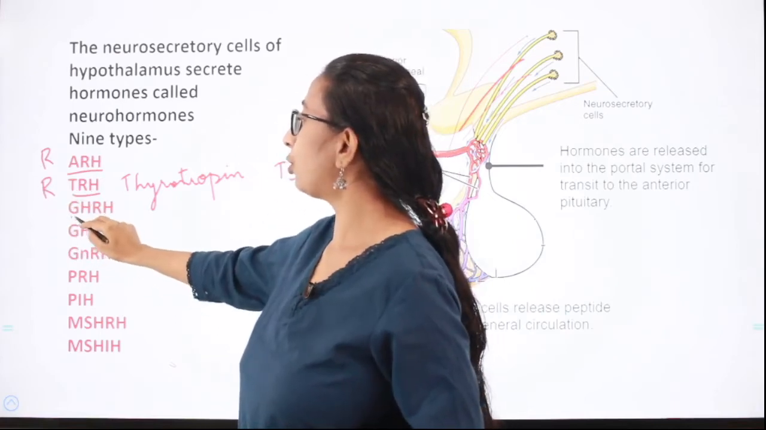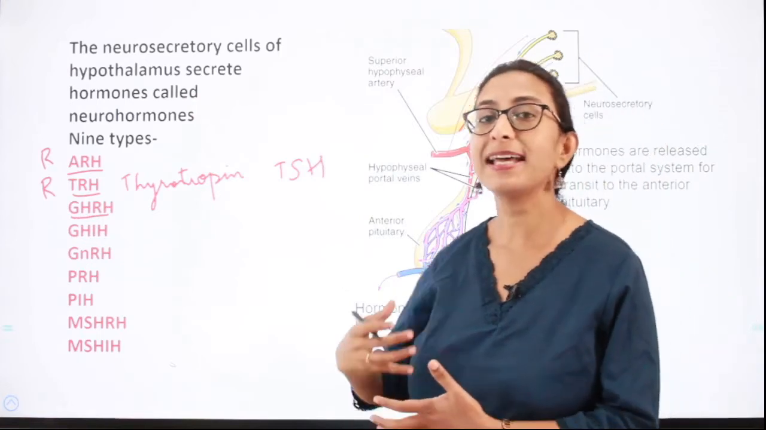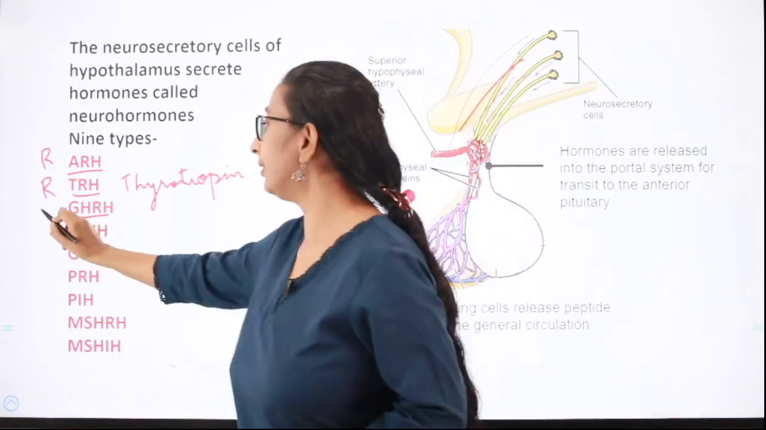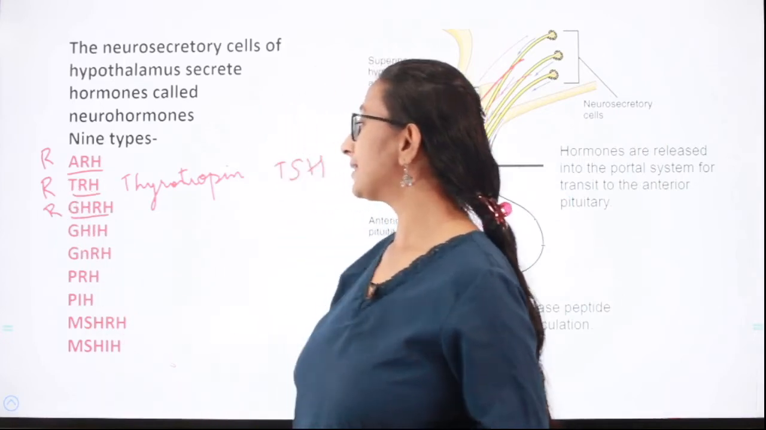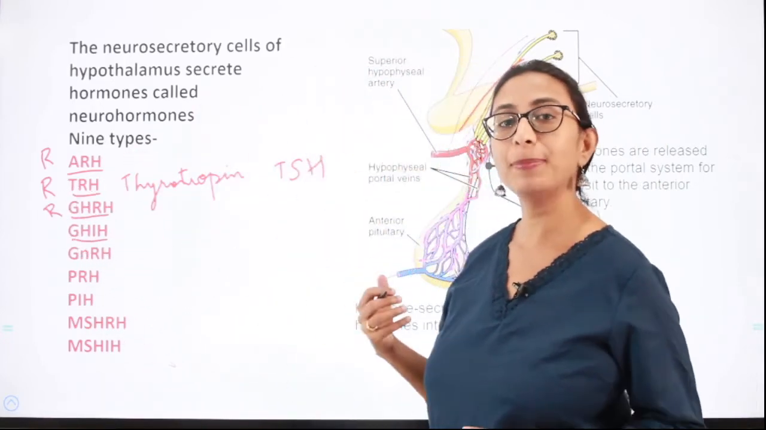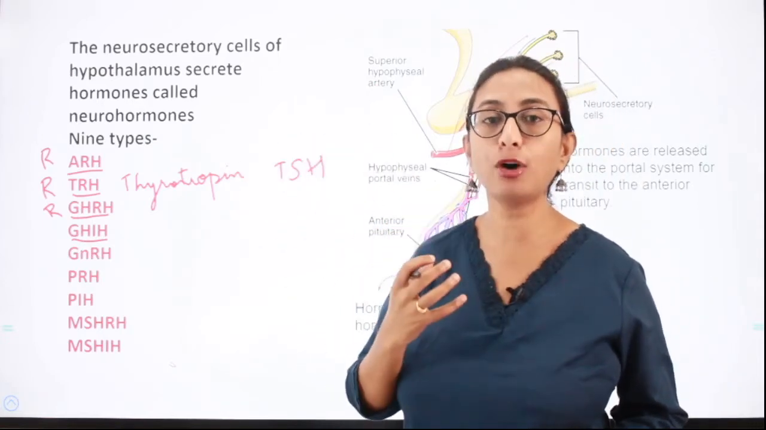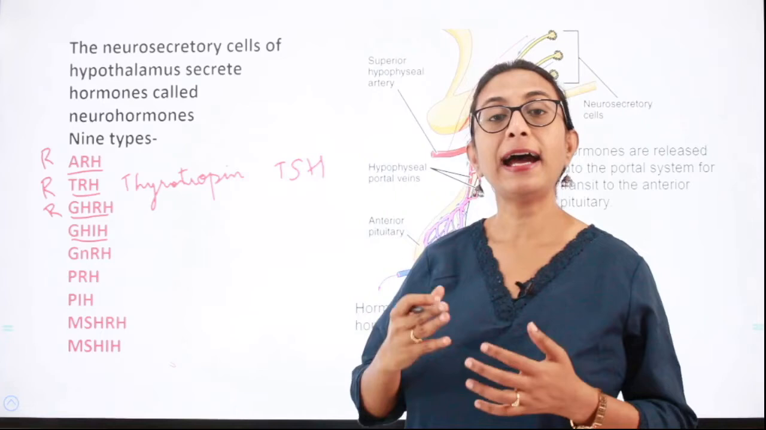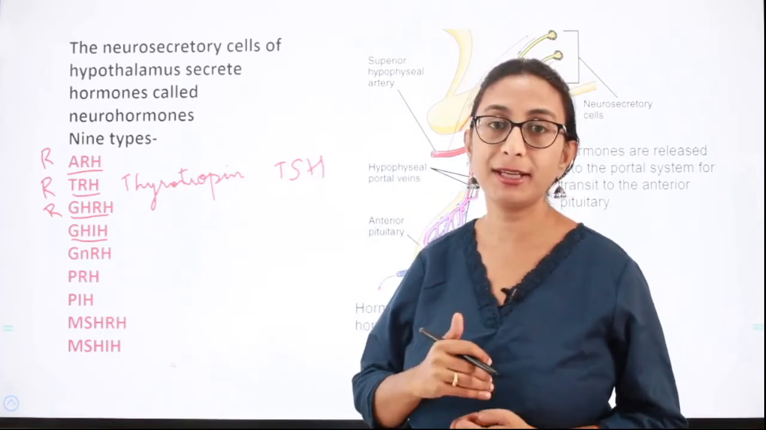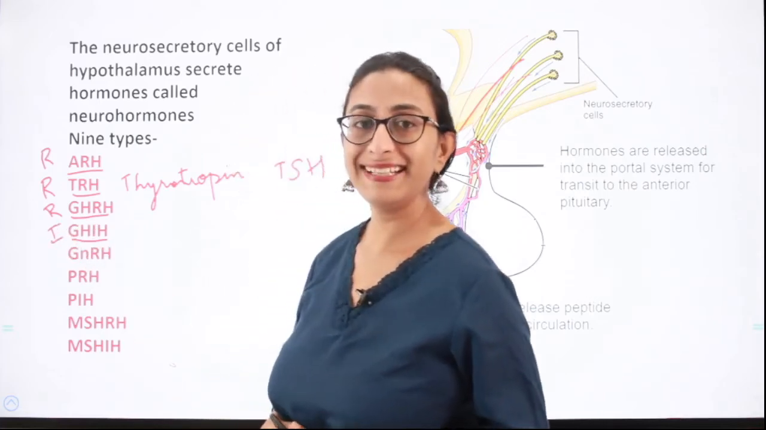Next comes the growth hormone releasing hormone. So what does this do? This goes and stimulates the pituitary to secrete the growth hormone. So this is also a releasing hormone. Next, growth hormone inhibiting hormone. So what happens when the hypothalamus secretes this growth hormone inhibiting hormone? It goes to the pituitary and stops the production of growth hormone in the pituitary. So this is an inhibiting hormone, right?